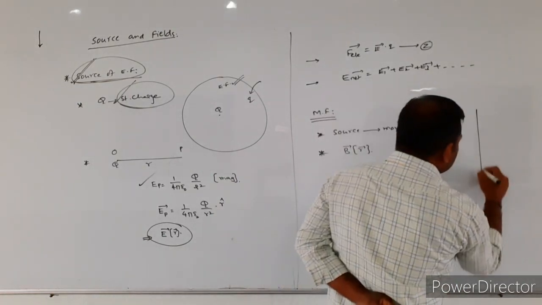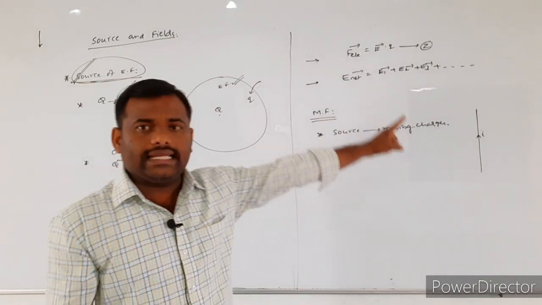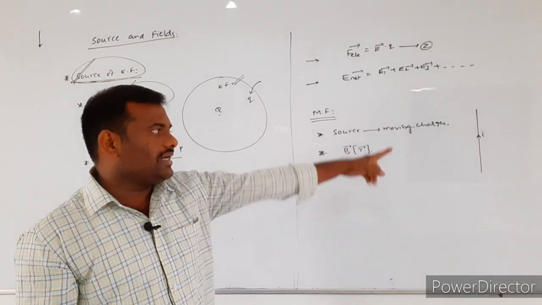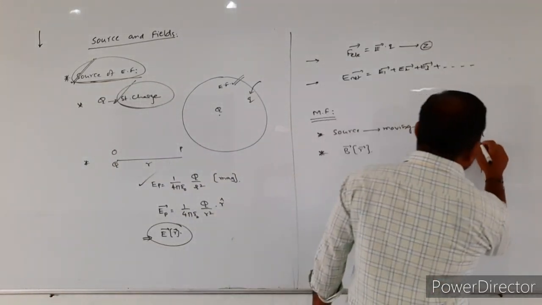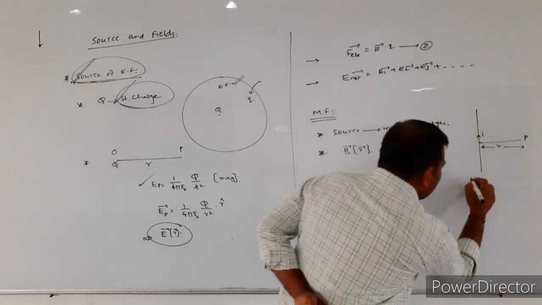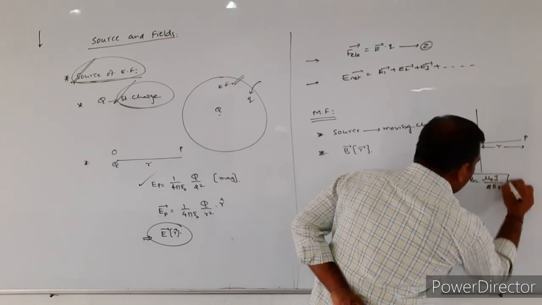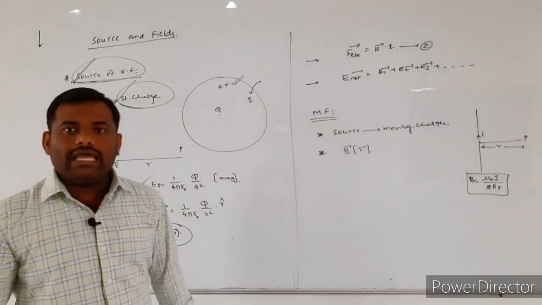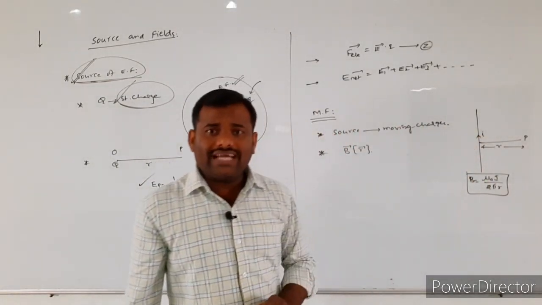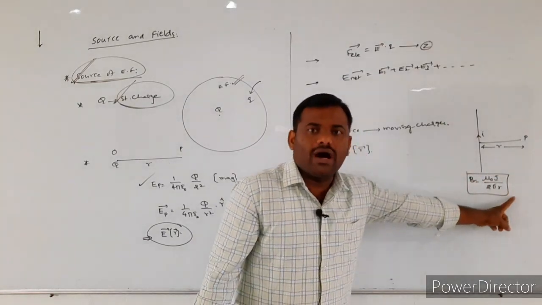Suppose I consider a straight current carrying conducting wire. In that wire, the amount of current flowing is I. Due to this current carrying conducting wire, at a point P which is at a distance of small r, the magnetic field intensity will be given by B equals mu naught I by 2 pi r. If you see here, for a given amount of current, B varies with respect to small r.